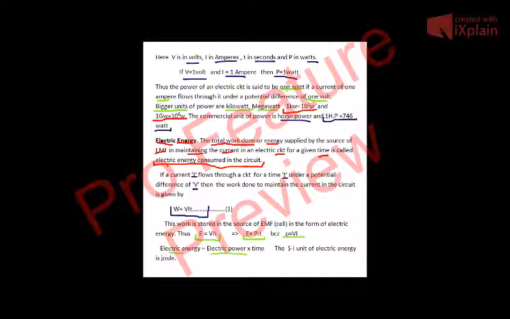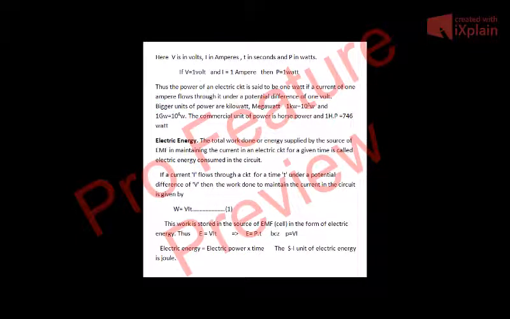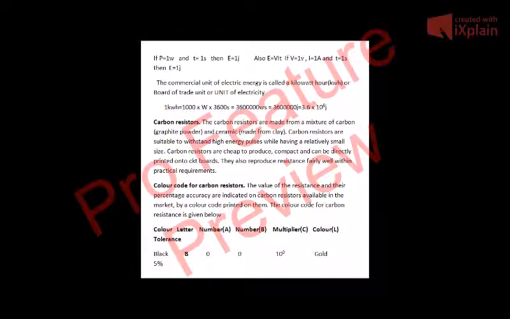The SI unit of electric energy is joule. Like other energies, the SI unit of electric energy is also joule. Now there are other units of electric energy, that is the commercial unit. For example, now let me define what is 1 joule. If power is 1 watt, T is 1 second, then electric energy E is equal to 1 joule. Also we know that this electric energy E is equal to V into I into T. So if V is 1 volt, I is 1 ampere and T is 1 second, then E will be equal to 1 joule.